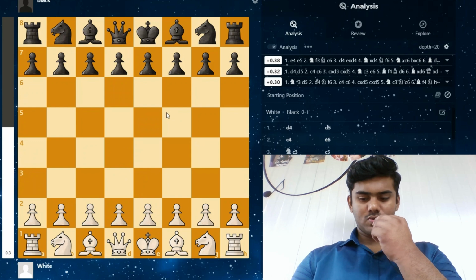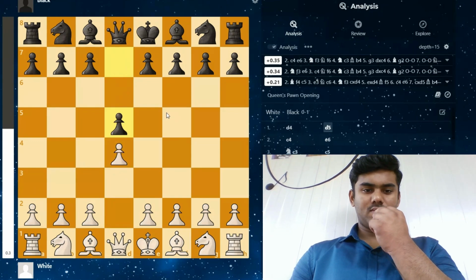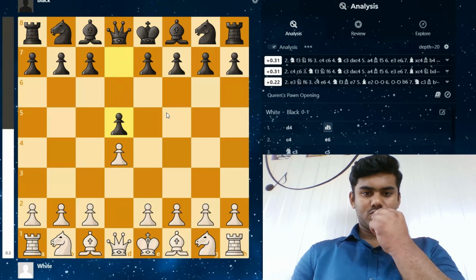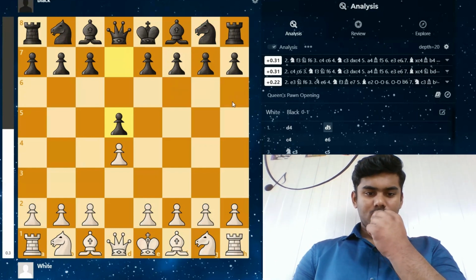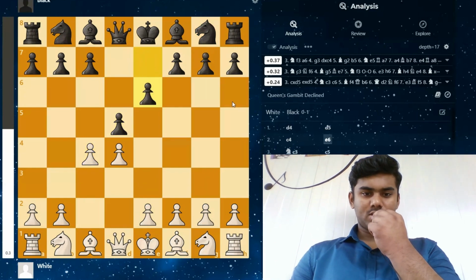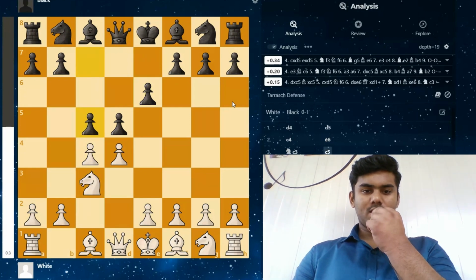So let's start. Maghsoodloo starts the game with d4, and Gukesh responds back with d5, which he usually doesn't do. He usually plays knight f6. But he starts with d5, and c4 is played by Maghsoodloo. Gukesh responds with e6, knight c3 is played, and c5 is played by Gukesh, which is a Tarrasch variation.